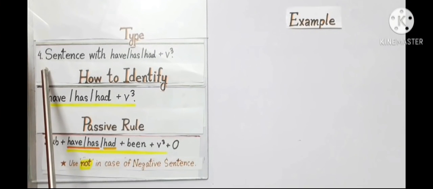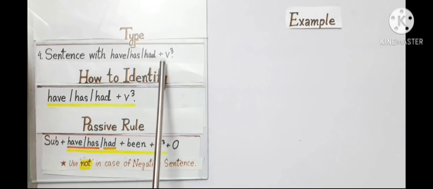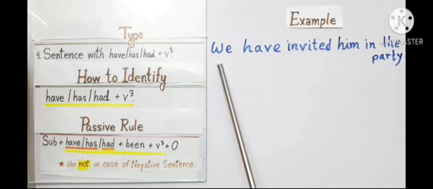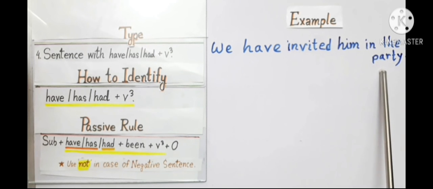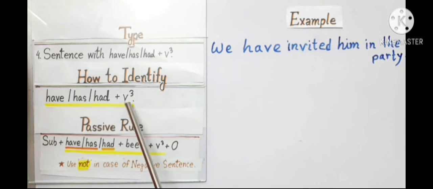Number 4, sentence with have, has, had plus V3 type of voice. For example, we have invited him in the party. It has have and invited, verb 3.